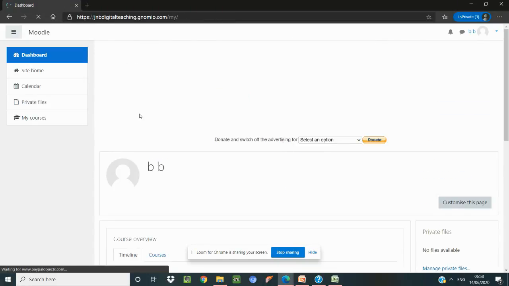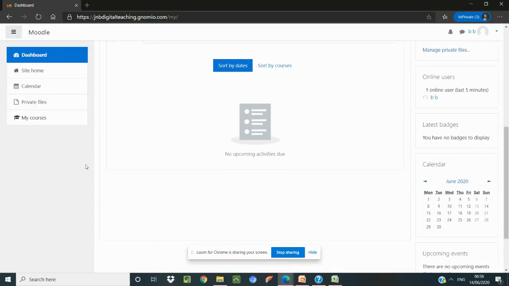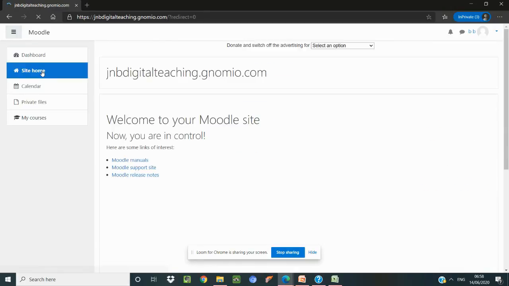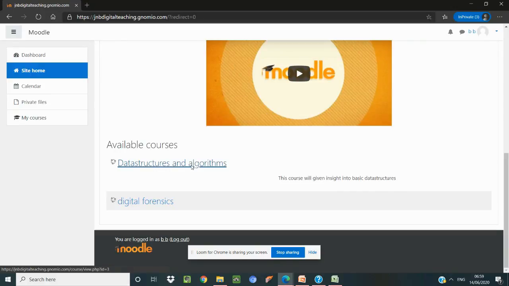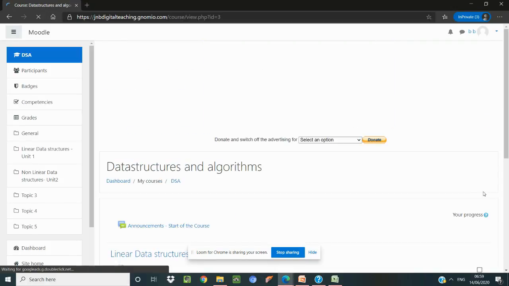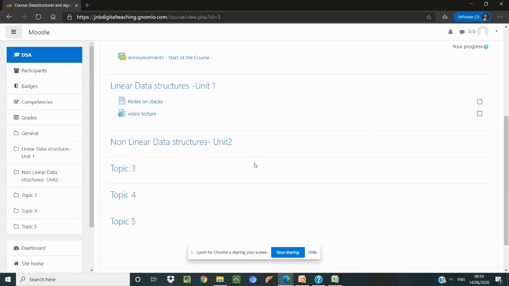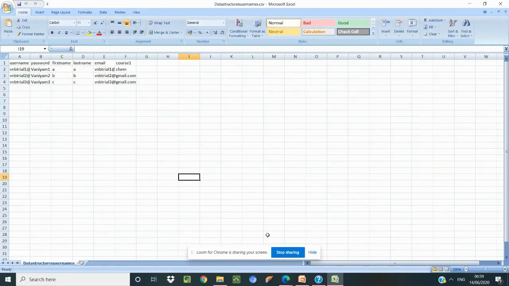Continue. Okay. Now I can see I have a dashboard and site home. So I have got the percent. I will be able to view the progress. So the name I have given as BB, like that. Okay, so that's why I'm getting like this. Okay, so you can also check by using this incognito window, or we call it a new private window.